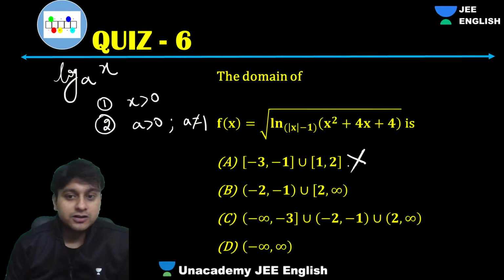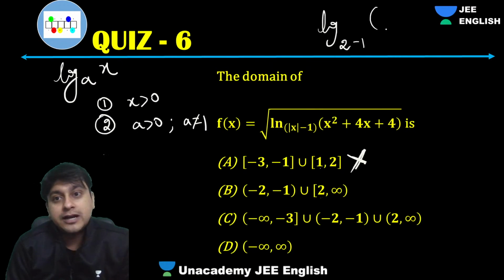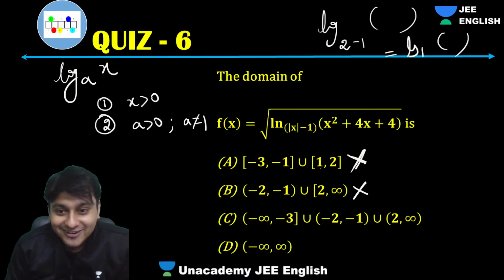Obviously guys, this is wrong. Why? Because you can't put x as 1, because base will become 0. Base can't be 0 at x. This is saying we can take 1. Wrong. Now this is saying we can take 2. No, how can we take 2? Because when you take x as 2, you will get 2 mod of 2 is 2 minus 1. Base will become 1, which is wrong. Base can't be 1. So this option is also wrong.